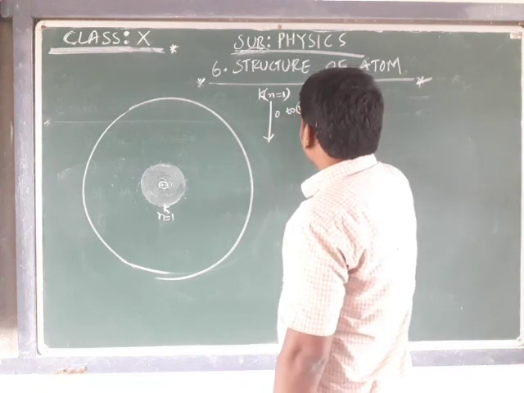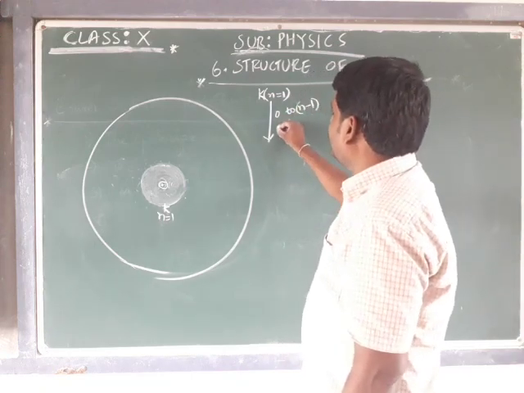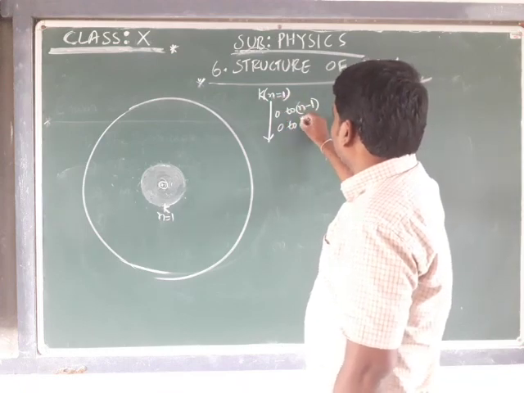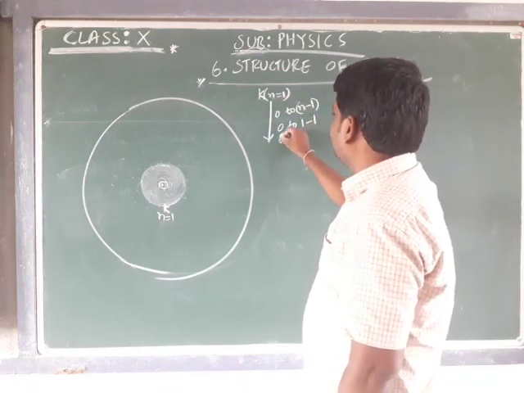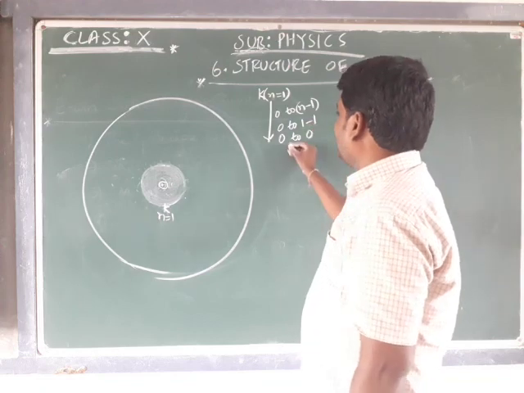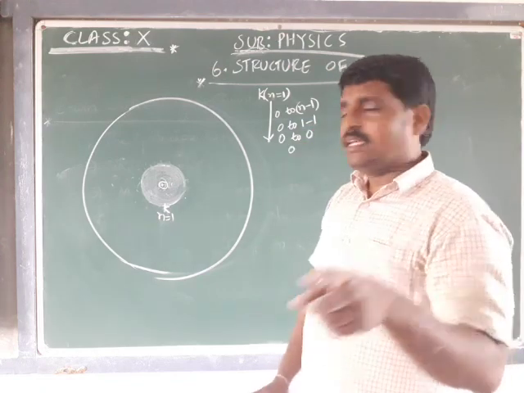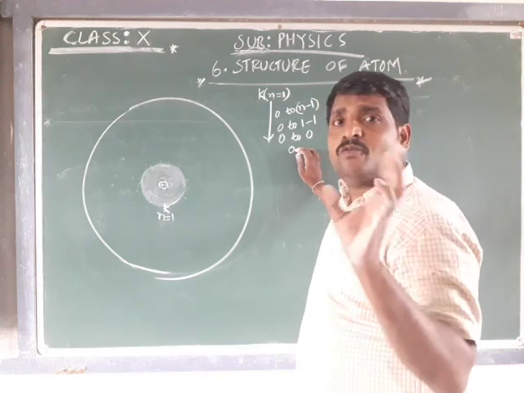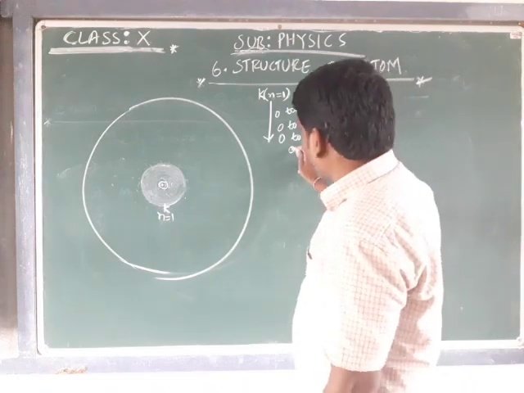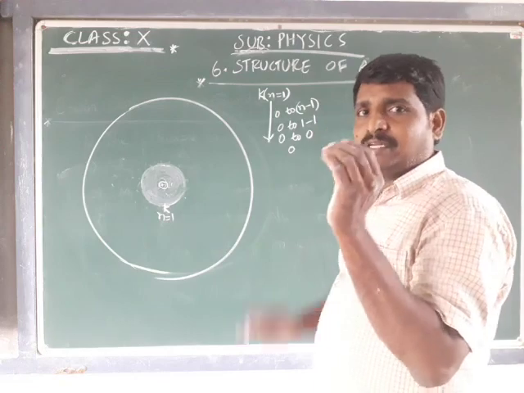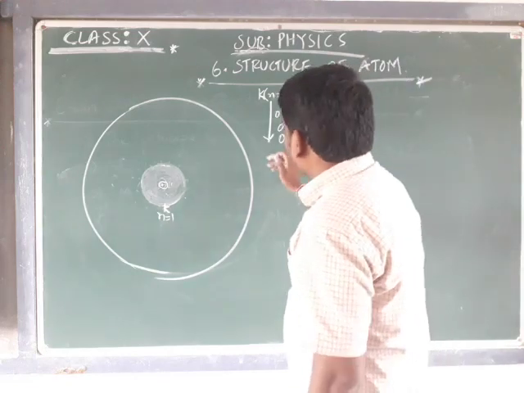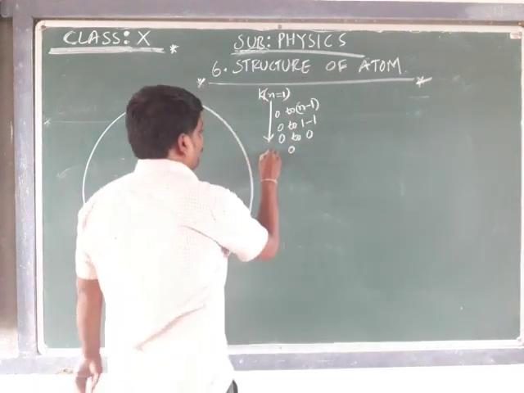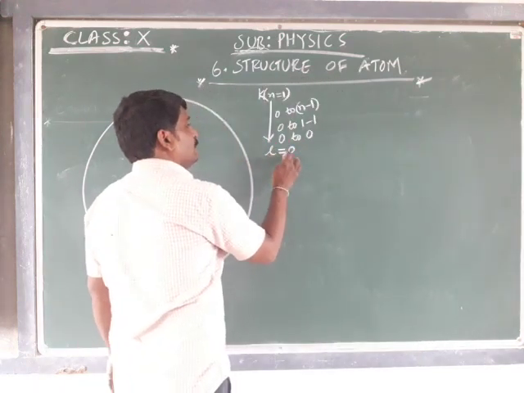Range reference from 0 to n minus 1. Here n is 1, so that is 1 minus 1, that is 0 to 0. That is 0 to 0, which will be only one value, 0. Don't think that as we got 0, there is no subshell. As we have one value, that 0, it shows that there exists one subshell for this region, which is referred to by l is equal to 0.